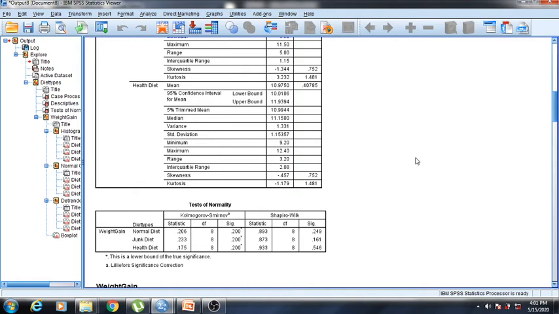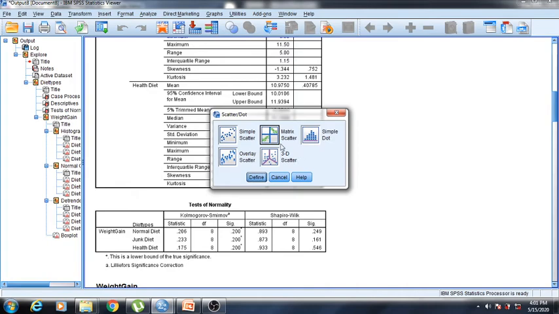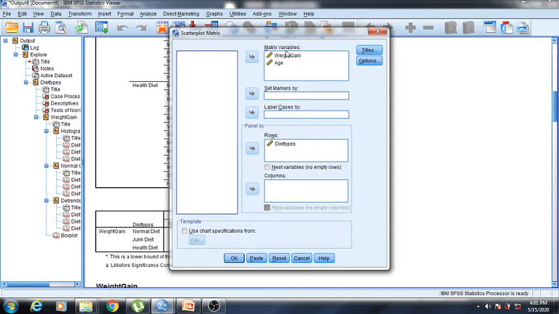Okay. Now we'll check the linearity of the covariate and the dependent variable. For that we'll go to Graphs, then Legacy Dialogs, and then Scatter/Dot. We'll click here, then go to Matrix Scatter, and then Define. In matrix variables we'll send weight gain and age, and diet types will go in the rows, and then OK.